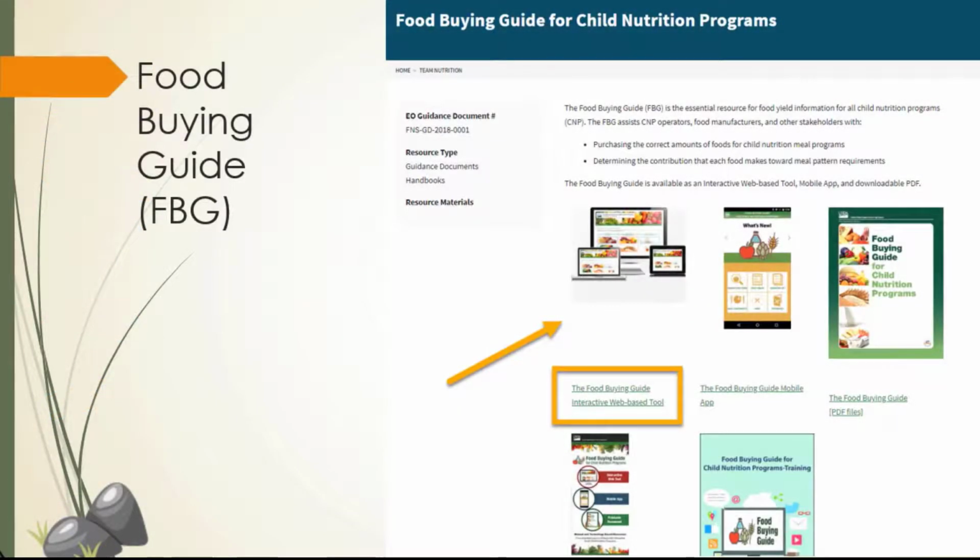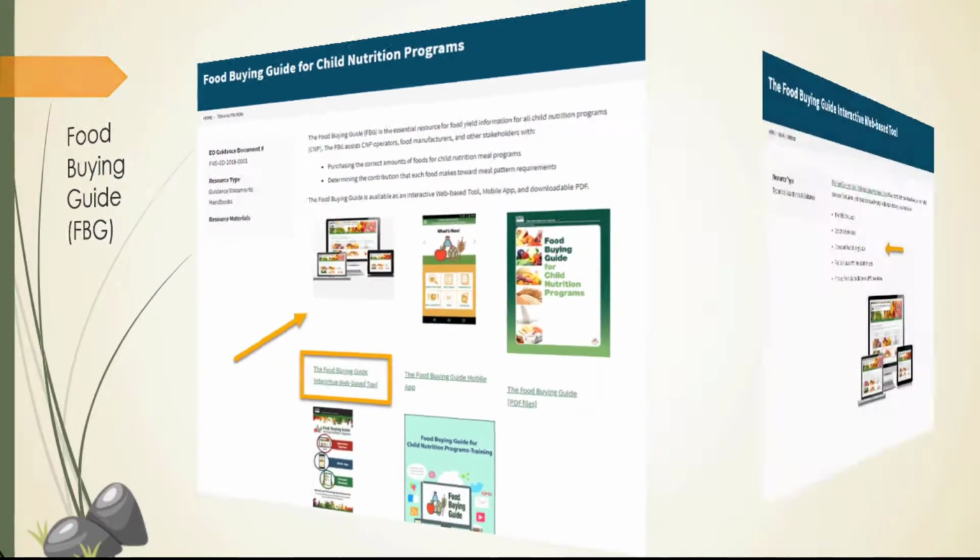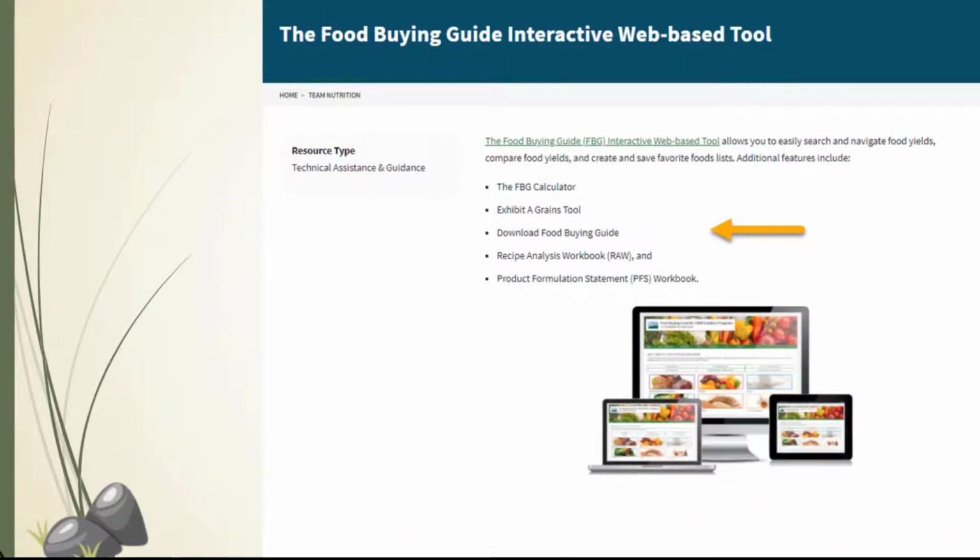The Food Buying Guide is available in a variety of ways, but the most beneficial is to set up an account with the interactive web-based tool. The interactive web-based Food Buying Guide allows you to calculate food yields, to identify purchasing quantities for recipes, interact with a digital Exhibit A grains tool to identify crediting contributions of grain items, and complete recipe analysis to determine creditable amounts of food components in each serving.